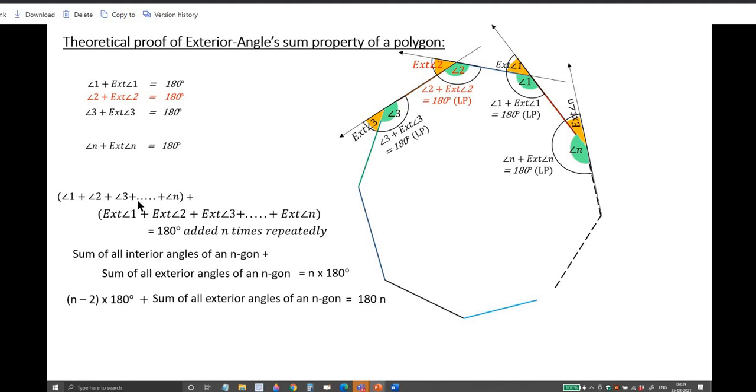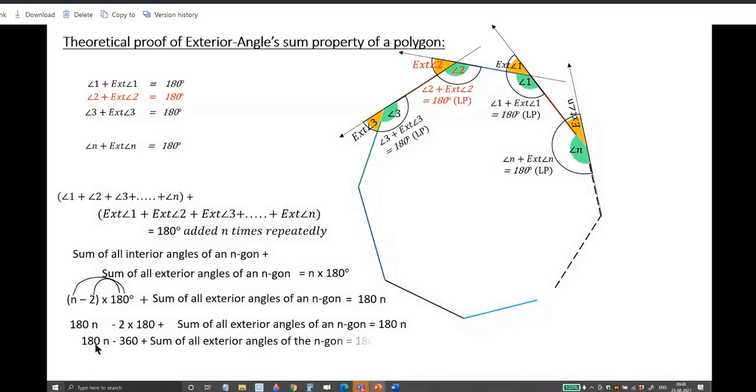And you know the sum of all the interior angles of an n-gon is (n minus 2) into 180 by formula. So this formula, you can use the distributive law, and then write it like this: n into 180 minus 2 into 180. On the right hand side, 1 into 180 is 180 n, minus 2 into 180 is 360, equal to this one.